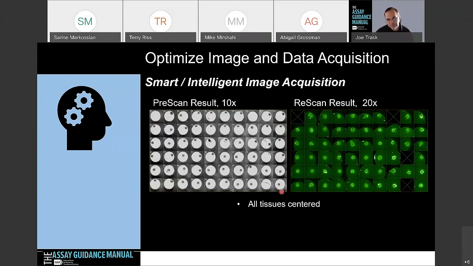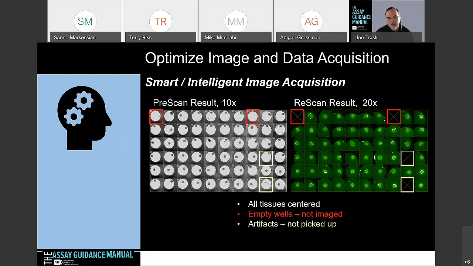The other thing that is possible is that we can get rid of wells we're not interested in, to save the data or going through a whole large Z stack, because in the pre-scan perhaps we just did one 2D image, but in the rescan we took a Z stack of maybe several hundred Z series. So the empty wells we don't have to worry about. There's two more that are missing, so these are probably due to artifacts that were in the well, so we can get rid of those. And this overall is going to save time and data space.